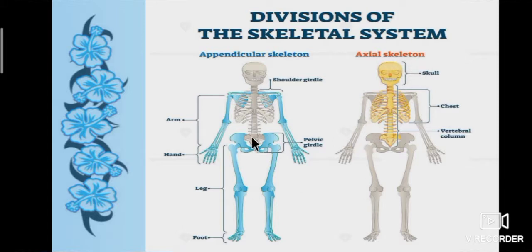The axial skeleton forms the upright axis of the body, which includes the skull, chest and vertebral column. Chest is nothing but the rib cage. The appendicular skeleton consists of limbs and girdles.